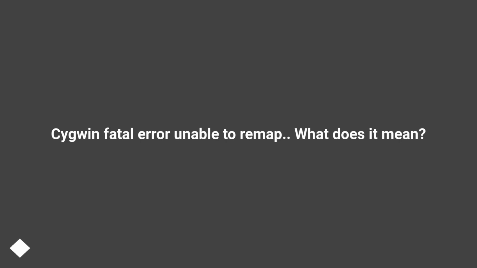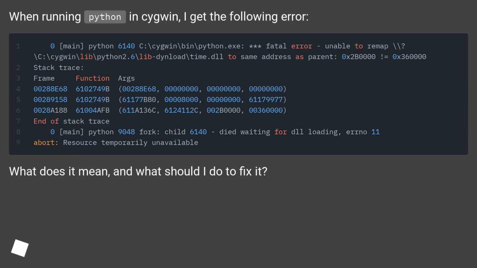Cygwin fatal error, unable to remap. What does it mean? When running Python in Cygwin, I get the following error. What does it mean, and what should I do to fix it?